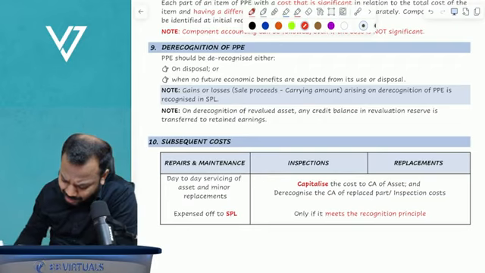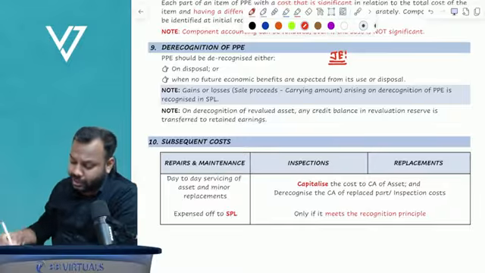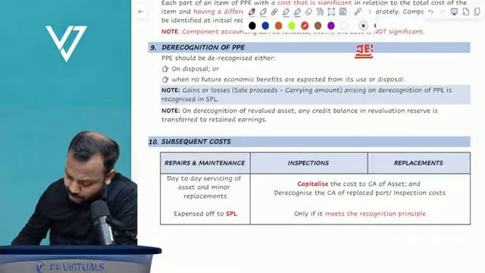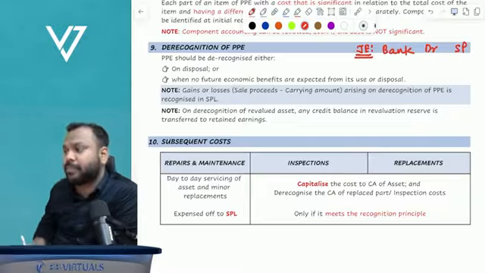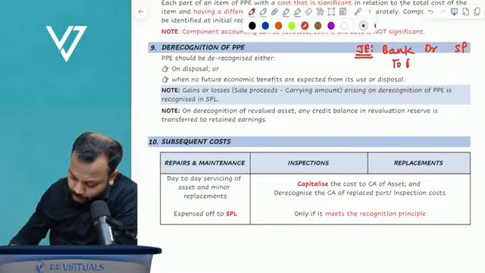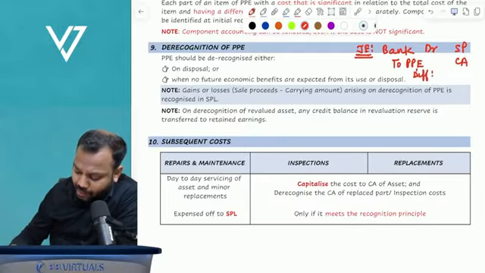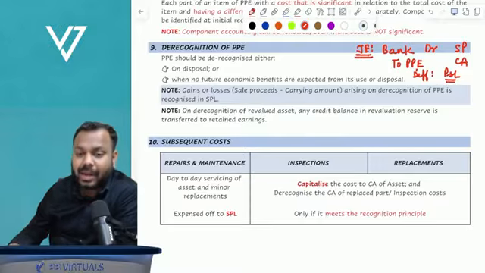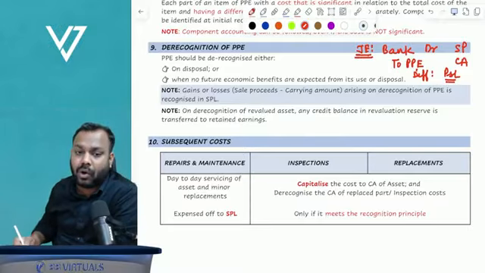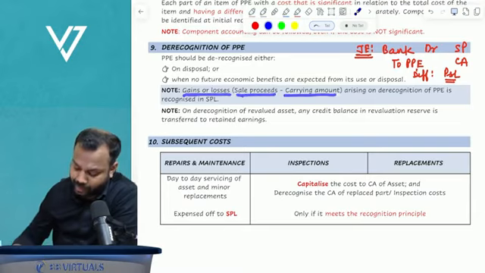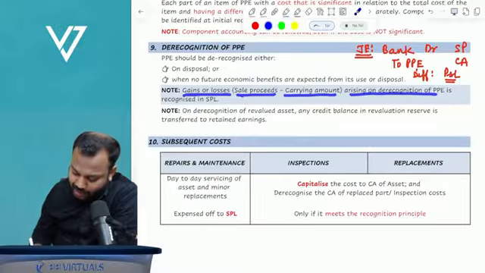What is the journal entry on derecognition? Can you please tell me the journal entry on derecognition of the asset? The journal entry will be: bank account debit by the sale proceeds, to property, plant, equipment at its carrying amount, and any difference goes to P&L as gain or loss on sale of asset. That's what I have written here. The gain or loss, that is sale proceeds minus carrying amount, arising on derecognition of PPE is recognized in P&L.